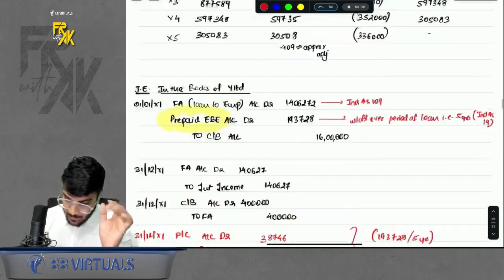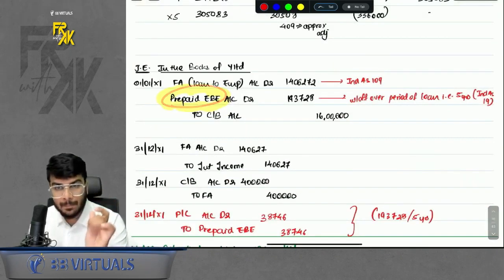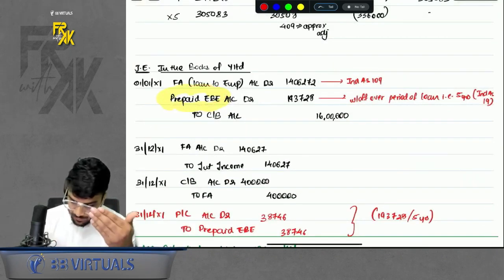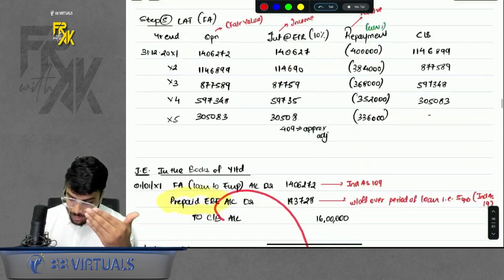Same logic applies for the prepaid part as well. The prepaid part is there, you write off over the period of 5 years. So 1/5 amount you must have written off. The balance amount will still be appearing here.